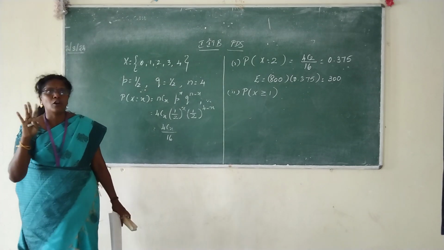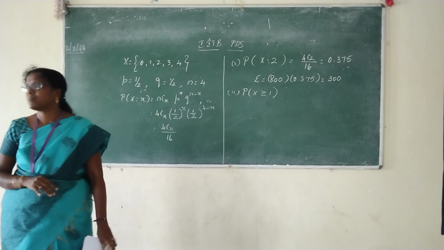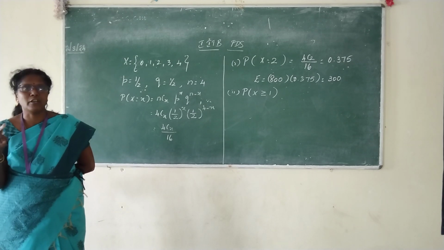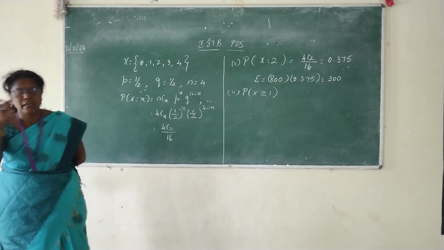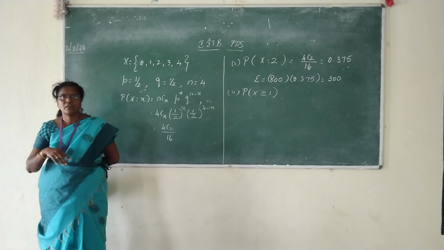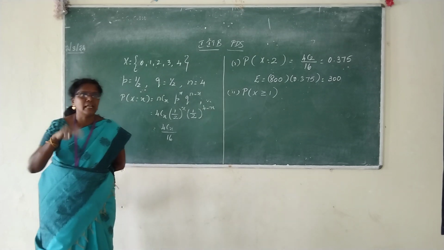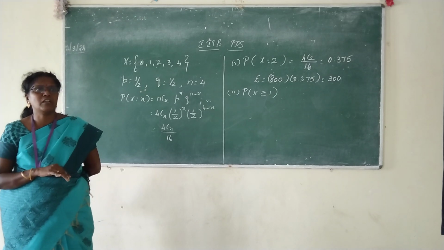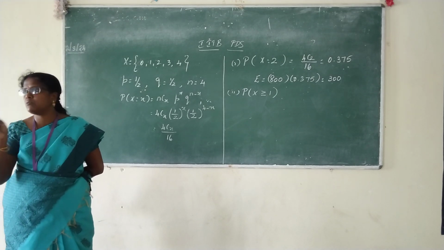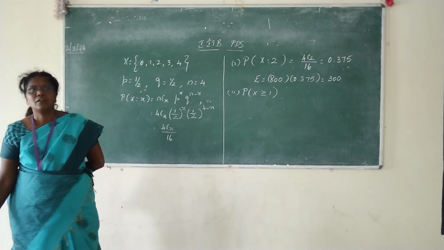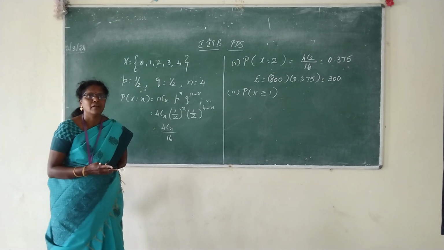3 values. Or if you want to go for complementary? Complementary means what is the meaning? Opposite. Greater than or equal to 1, what is the opposite? Less than 1. Less than 1 means how many values will be there? 0. Which way you want to solve? Complementary or direct? Direct. Okay.